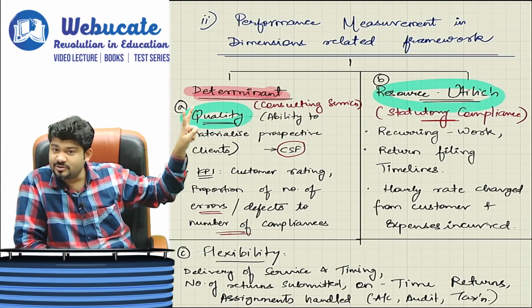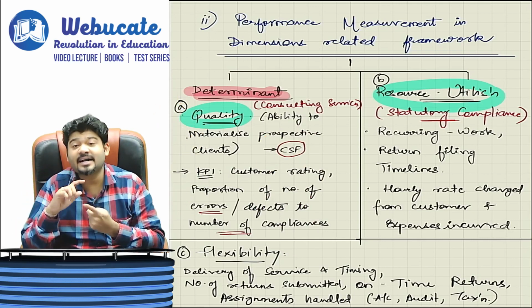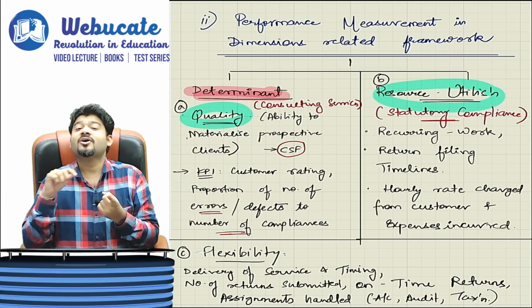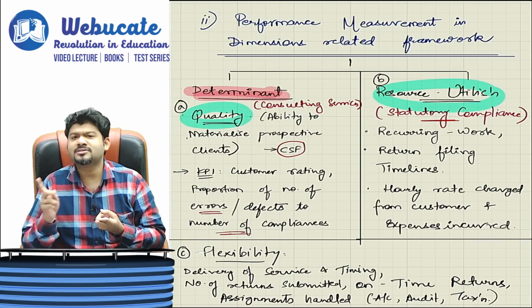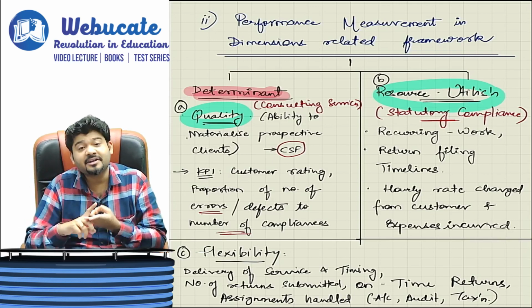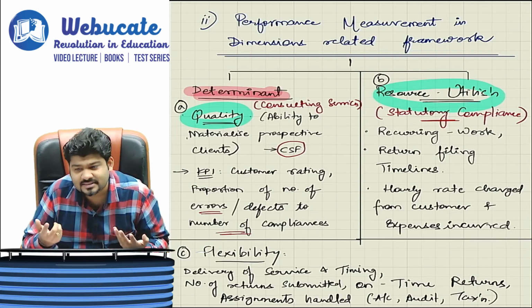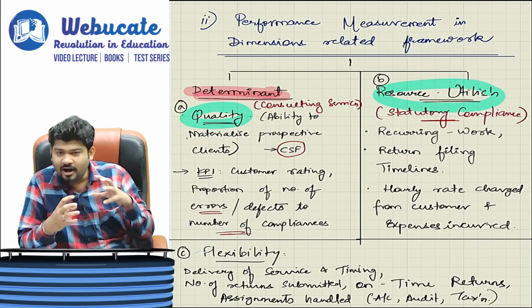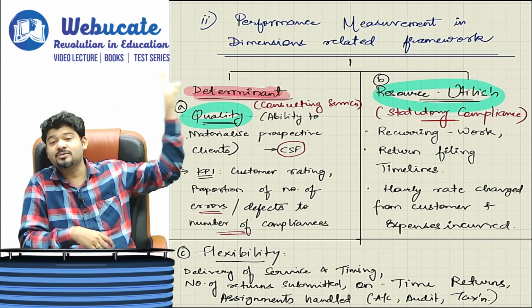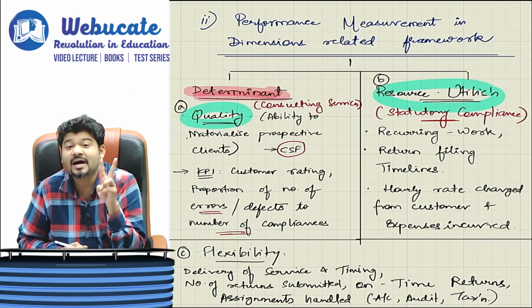So in resource utilization, statutory compliance division, we will say that recurring work is there, like your GST filings, your stat audit filings, all of that. So that is your recurring work. Then your return filing timelines, then your hourly rate charge and the hourly expense that you have incurred. All of that becomes a part of your resource utilization. So second, resource utilization for ABC. I hope we are clear.